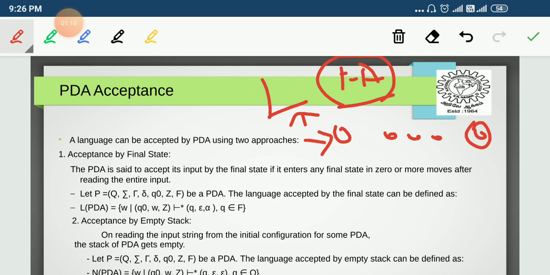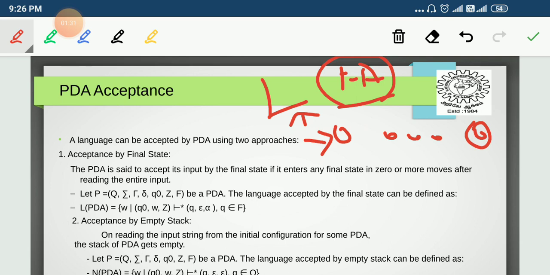The processing starts from the start state, goes through a number of steps, and once the string becomes empty, it enters a final or accepting state. Here also we follow the same approach, which is called acceptance by final state.